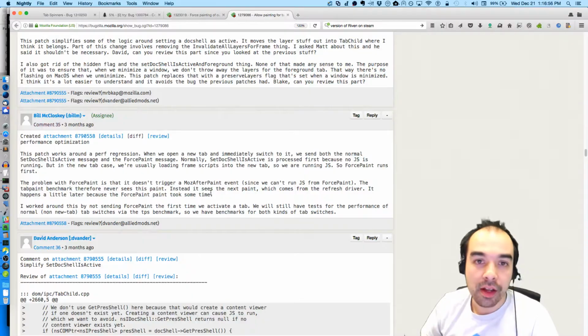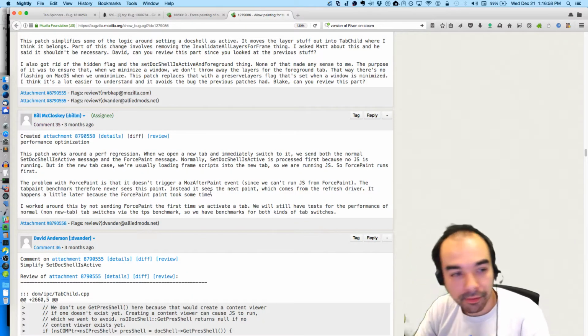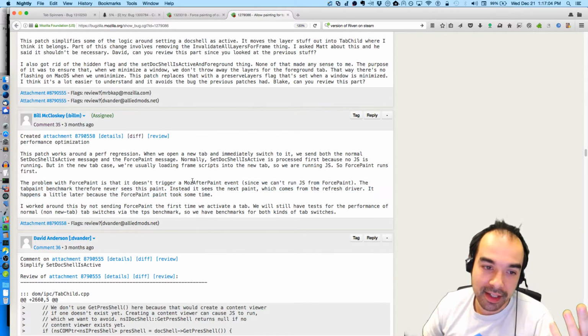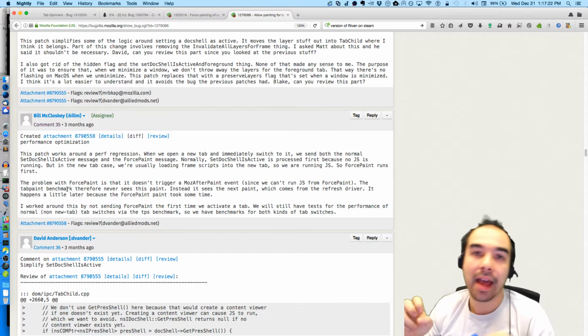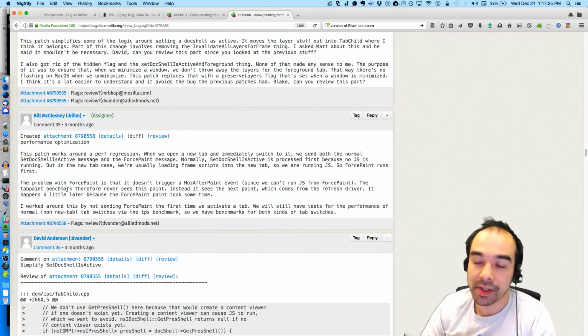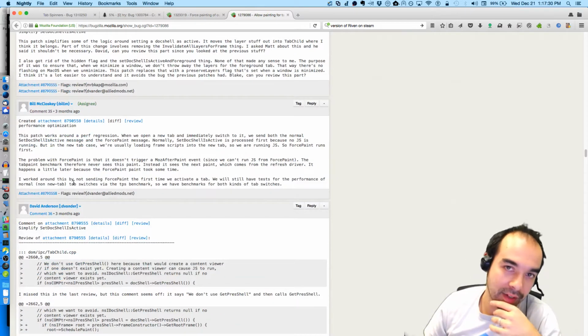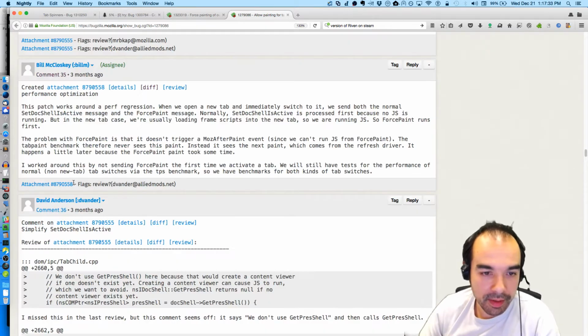If we just did this, the force paint message will come down first, and then there's this Talos test that is written in JavaScript that is expecting a particular event to fire, but it doesn't, because you can't run JavaScript whenever we're force painting, because we've interrupted JavaScript. So then this JavaScript Talos test will skip a frame, and we see what's a performance regression in Talos. So I actually think we should not care about the Talos test. Sorry, I didn't mean to unzoom there. This might be interesting for you to read.